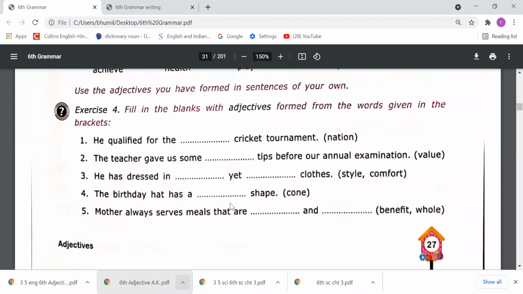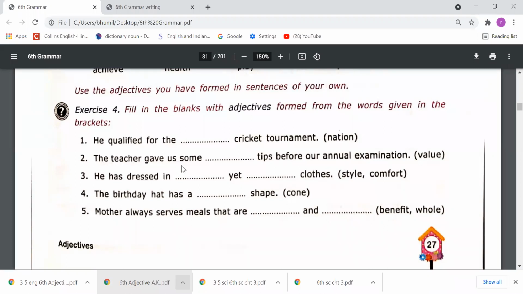Fill in the blanks with adjectives formed from the words given in the brackets. So some words are given in the brackets. You have to form adjectives and use those adjectives in these fill-ups. Like, he qualified for the cricket tournament. The word nation is mentioned here. So we can say, he qualified for the national cricket tournament. From nation we have made national because national is an adjective.